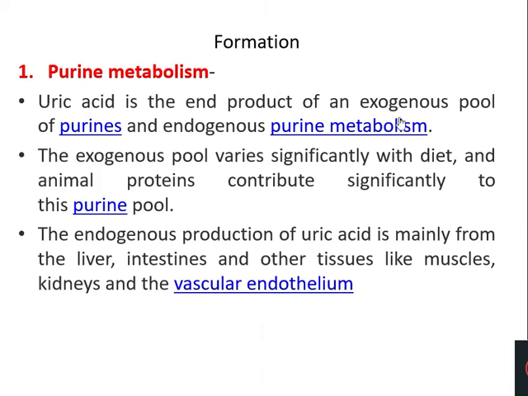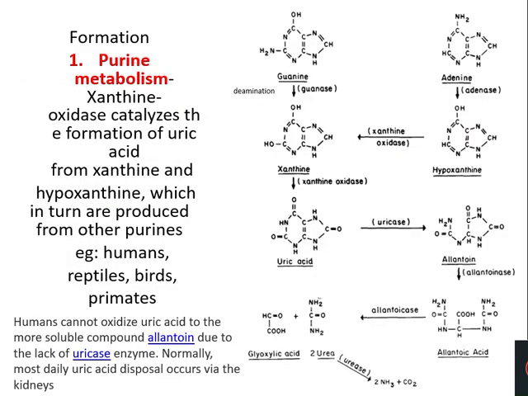Exogenous means through our diet. Endogenous means the metabolism which is taking place in our cells. So they are contributing to the purine pool. And when we eat proteins, animal proteins, you get purines. Now, the endogenous production of uric acid is mainly from the liver, intestine and other tissues like muscles, kidneys and the vascular endothelium. So now coming to this purine metabolism.